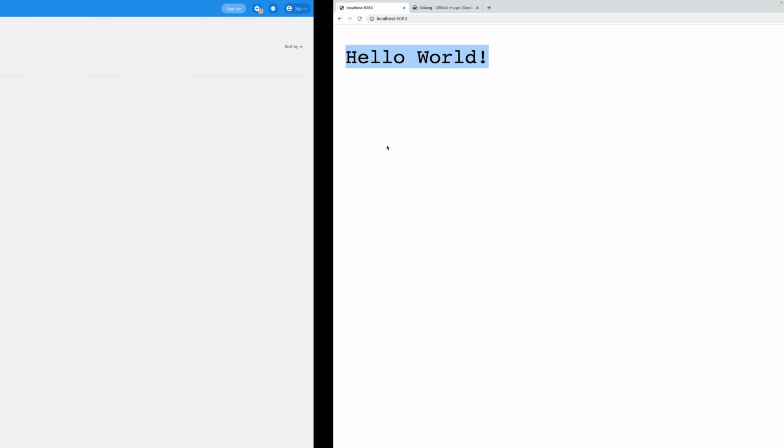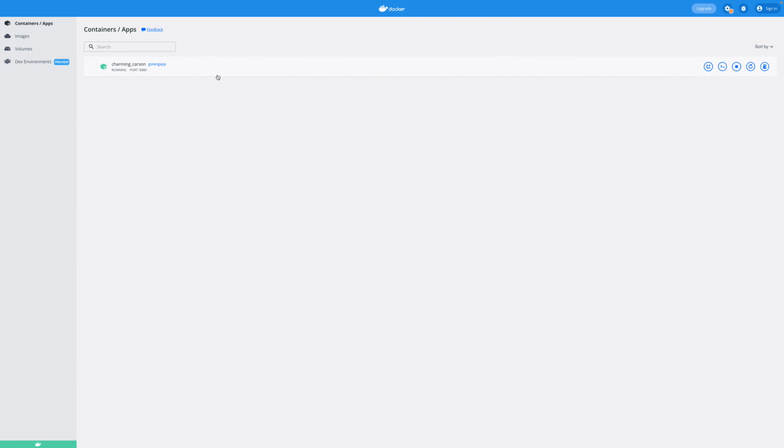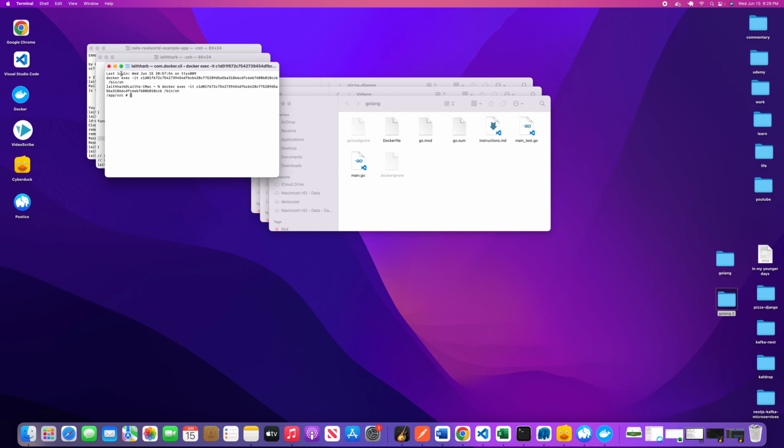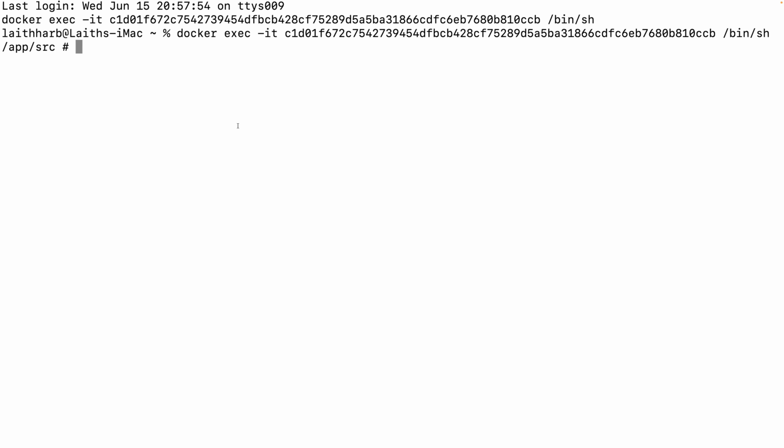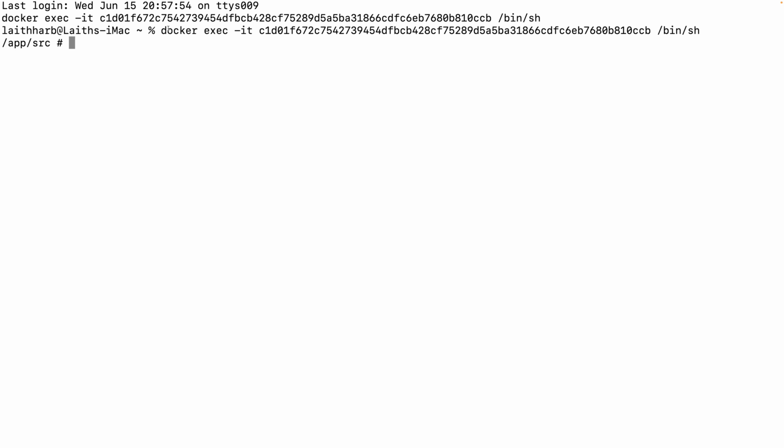So to prove that, we can exec into this container. We can do that very simply by just going to our desktop, and this is going to open up our terminal. Let me go ahead and zoom in here. So it's going to exec into it. Now, if that doesn't work for you, you can just do docker exec -it, and then you can either use the name of the container or this ID, and then /bin. And then I'm going to do an ls.